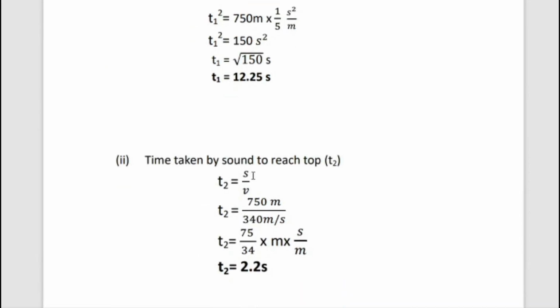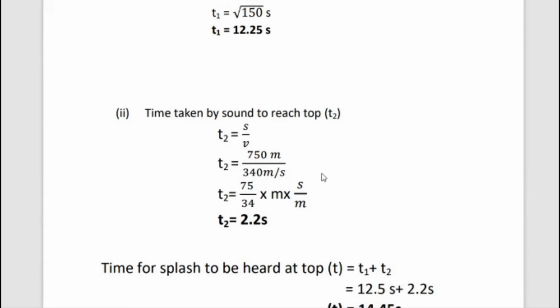Then second, we hear the splash at the top of the tower. So time taken by sound to reach top, T2. We know the formula, velocity equal to distance by time, time equal to distance by velocity. So T2 is equal to S by V. Substitute the S value 750 meter, height of the tower. Then V, that is 340 meter per second.